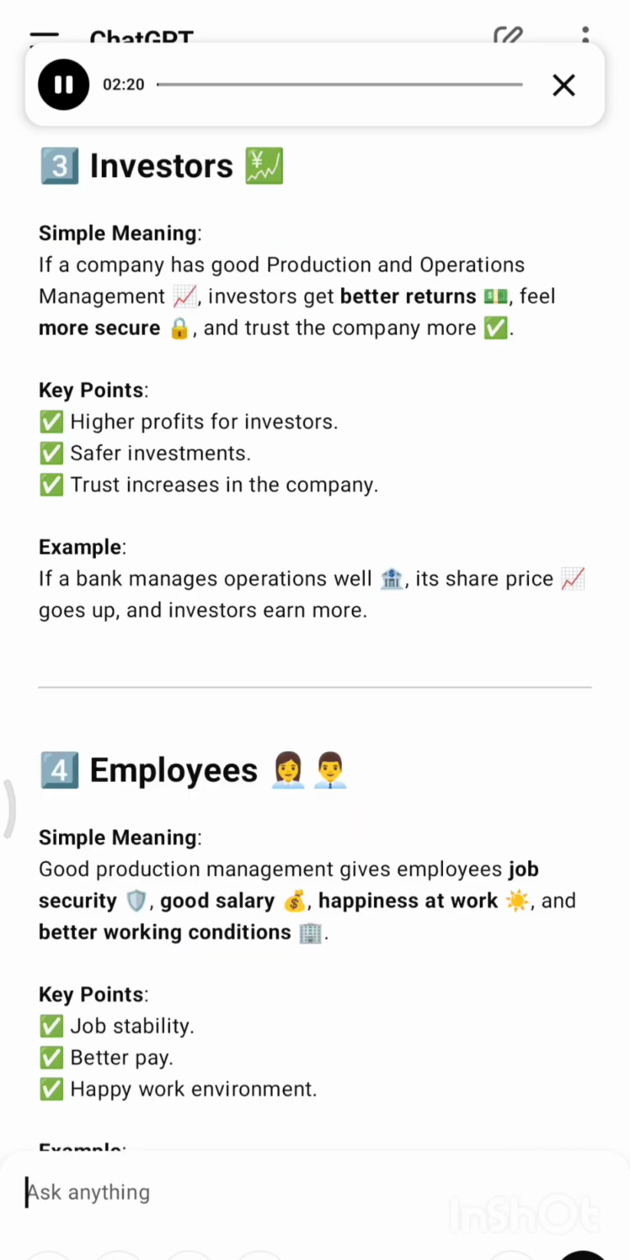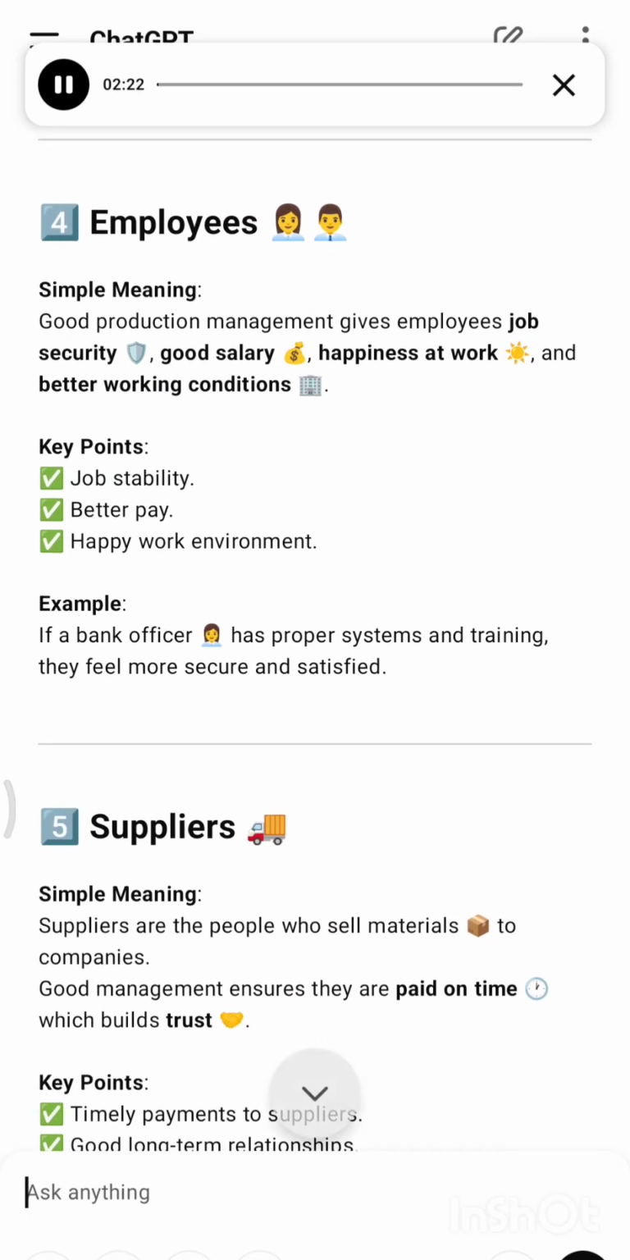Now, number 4, employees. Simple meaning: good production management gives employees job security, good salary, happiness at work, and better working conditions. Key points: job stability, better pay, happy work environment. Example: if a bank officer has proper systems and training, they feel more secure and satisfied.